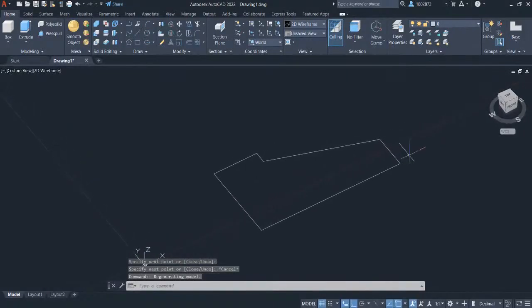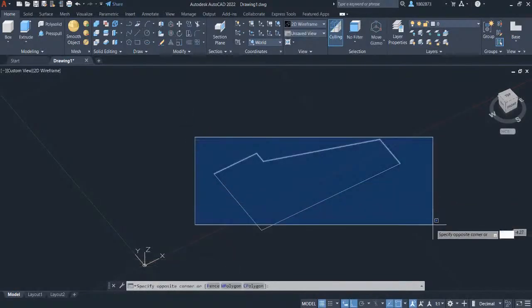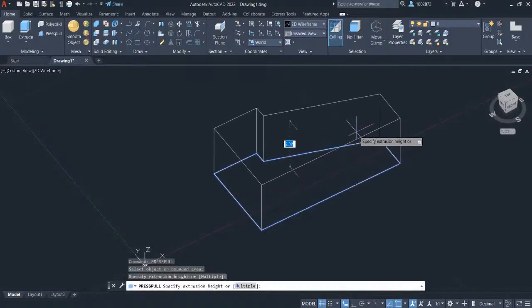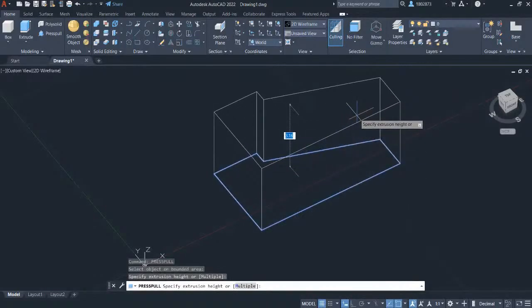solid. Let's create a window selection to this sketch so we can easily select all the objects and press join to convert it into a single polyline. Typing in join and press enter. Type in press and select press pull to extrude the selected objects. Left click here to select the objects and let's key in 4.3.